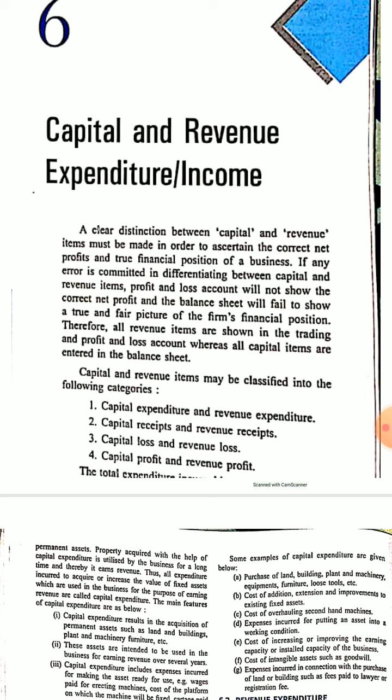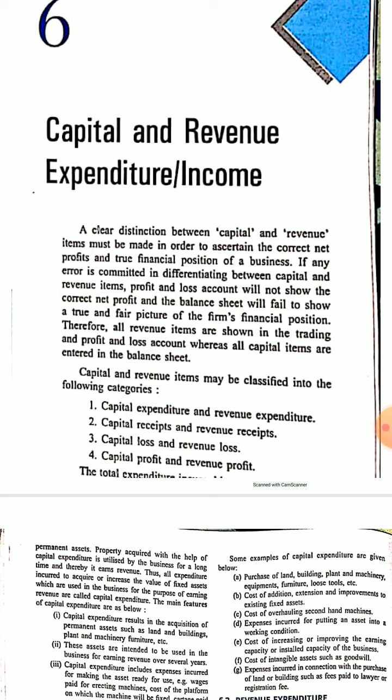Now suppose the company has a car which is used by its employees, and the petrol given in that car, the fuel which is used in the service of the company, is a revenue expenditure. Why?